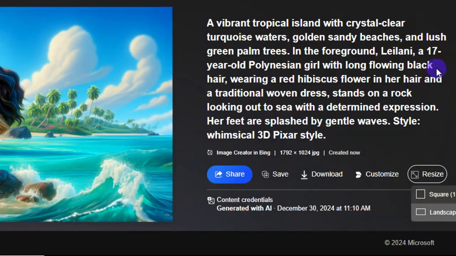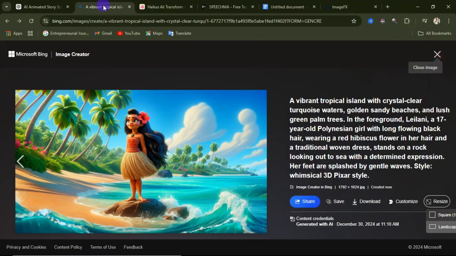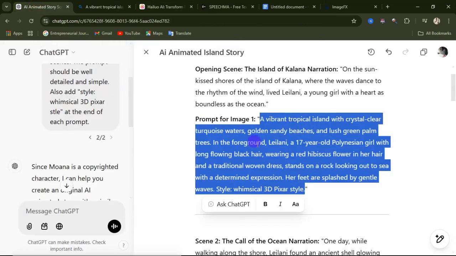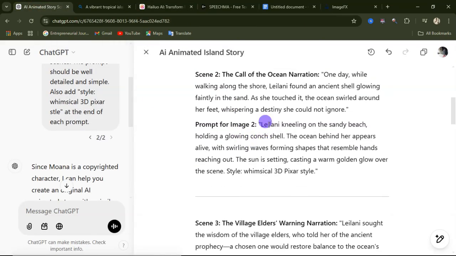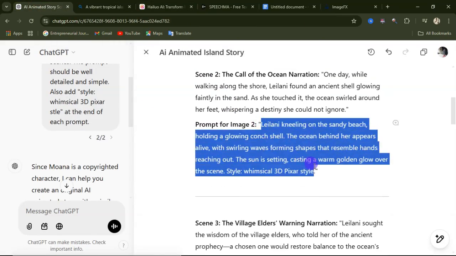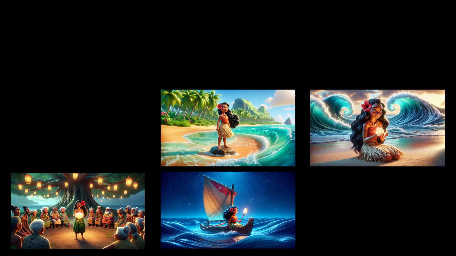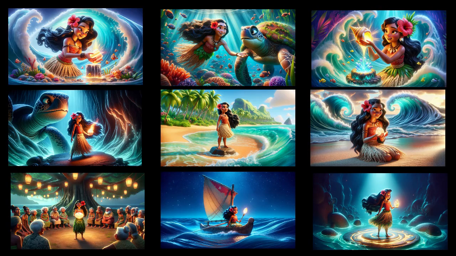So that is settled. So we are going to do this for each of our image prompt. We'll go to scene 2, and we'll also generate AI image for this particular scene 2. So you are going to do this for all your scene. Get your AI image for each of these scene ready. So these are my AI image after generating for each of my scene.